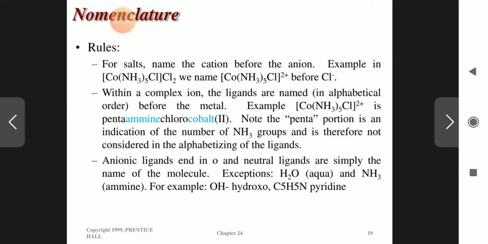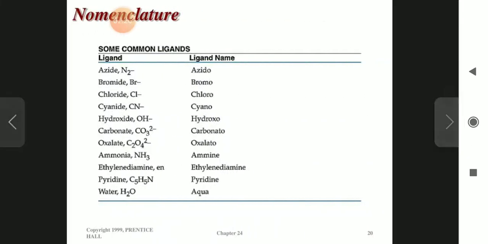The prefix penta is an indication of the number of ammine groups and is therefore not considered in the alphabetical order of the ligands. So for H2O we will write aqua, NH3 we will write ammine, OH we will write hydroxo. So these are some ligands and their names.